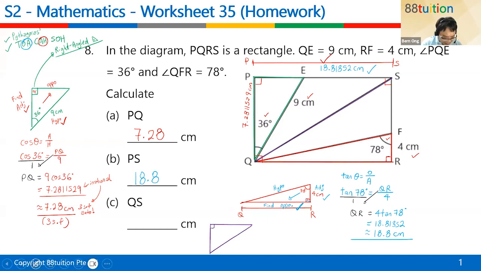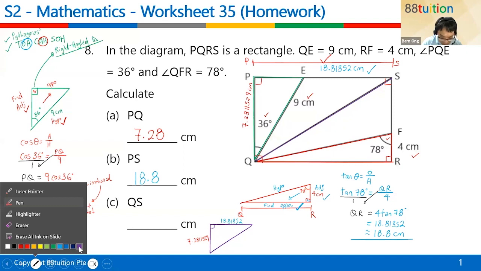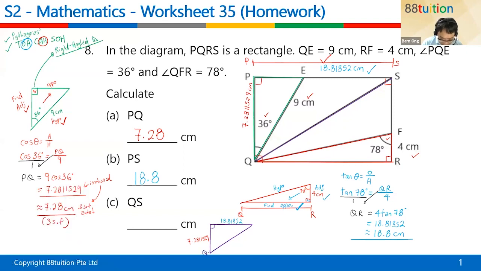The red color, just now we found, the length is 7.2811529. And the blue color on top, the length is 18.81852. And you are supposed to find QS. QS is down here. What do you see? Right angle triangle, activate Pythagoras theorem. Yes, you've got 2 lengths, so you can find it with Pythagoras theorem.